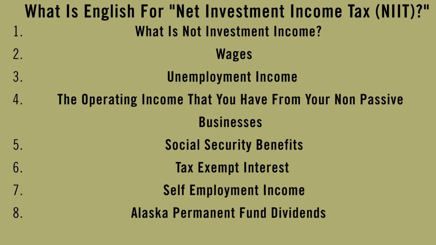And so then the question is, what is not net investment income, Manasa? Yeah. So all of the income that is not investment income is basically your wages, your unemployment income, the operating income that you have from your non-passive businesses, that is the businesses in which you're an active participant.